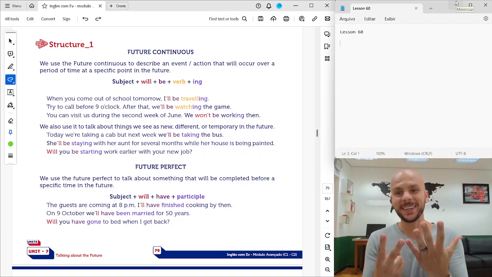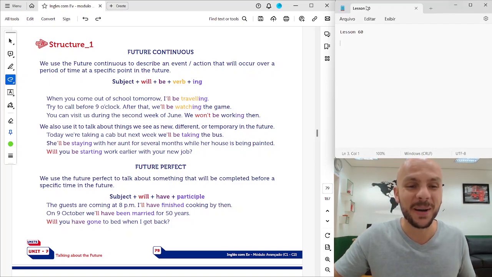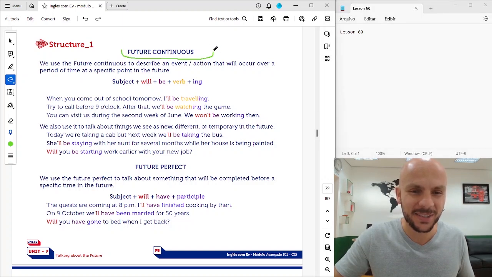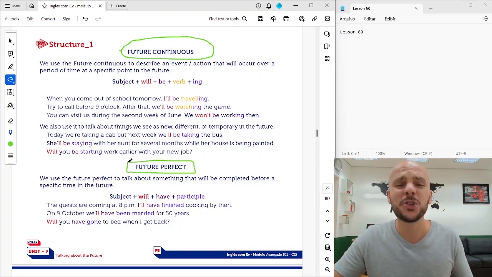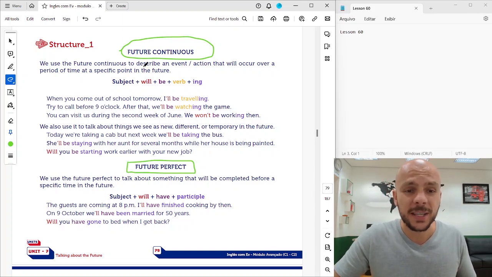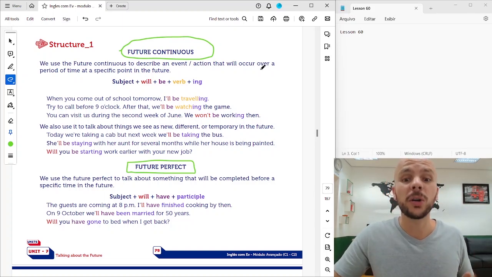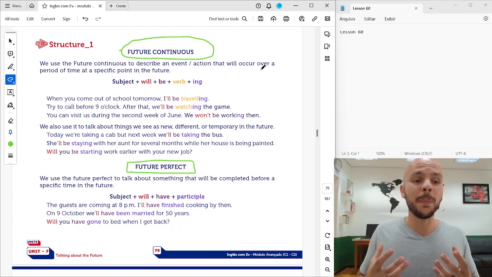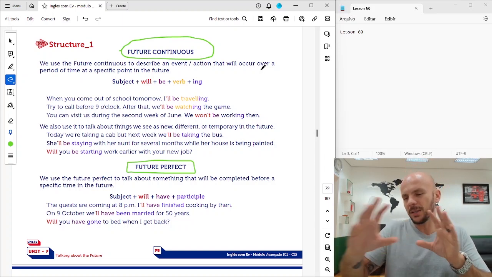Unit 7, Lesson 60. And now we are going to talk about the future continuous and the future perfect. All right? They're super easy, super easy. We use the future continuous to describe an event or an action that will occur over a period of time at a specific point in the future. I like to call it in a window, okay?